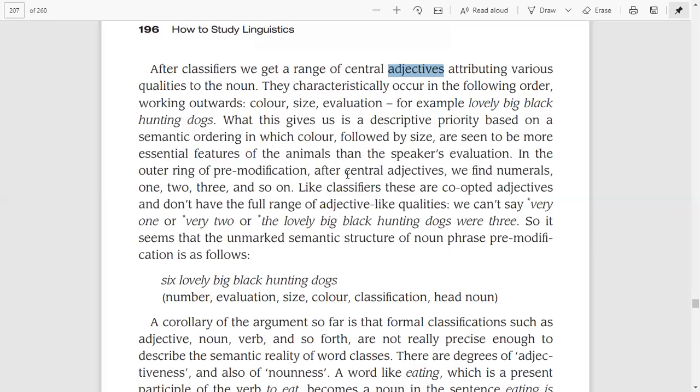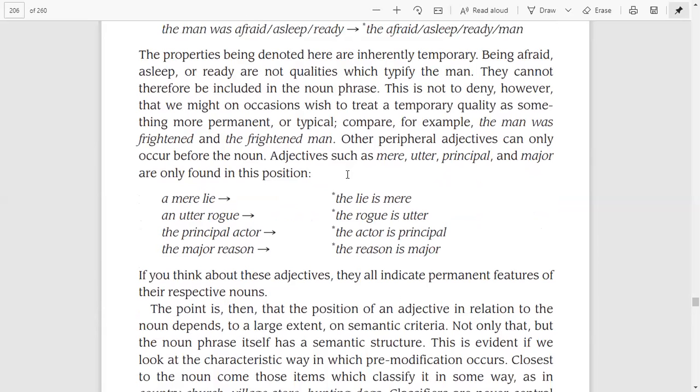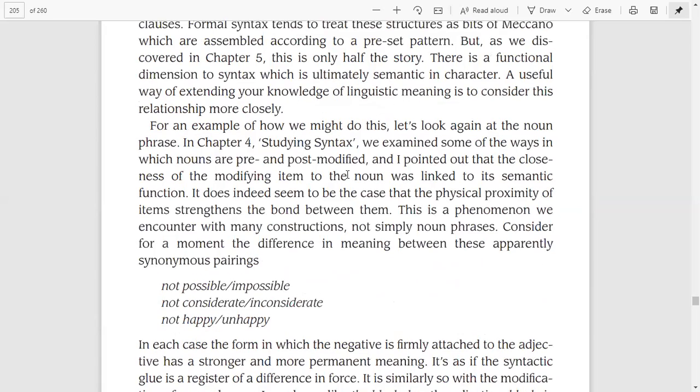In the previous lectures, we discussed semantics and syntax, or you can say the first part of the semantics and syntax, in which we discussed central adjectives, peripheral adjectives, the positions of adjectives, and the pre and post modification of nouns, nounness or adjectiveness of adjectives, or you can say optional adjectives, etc. We also checked the syntax of those words, and we also saw the differences between words like not happy, unhappy, etc.